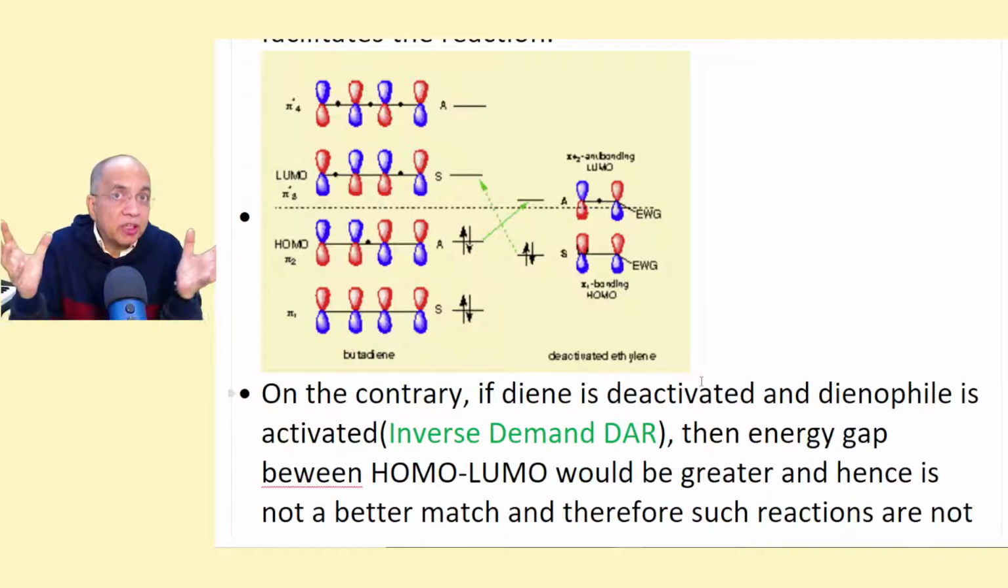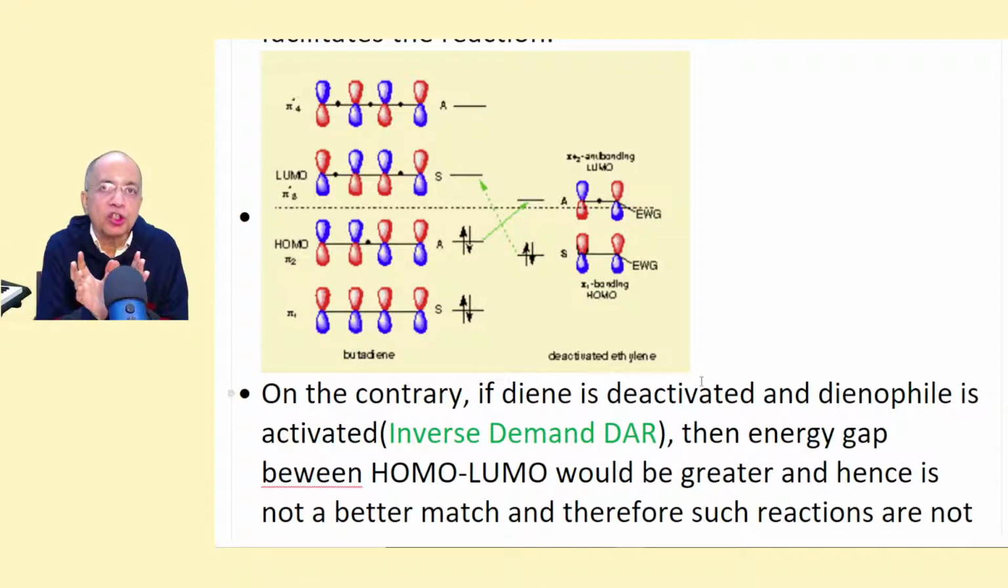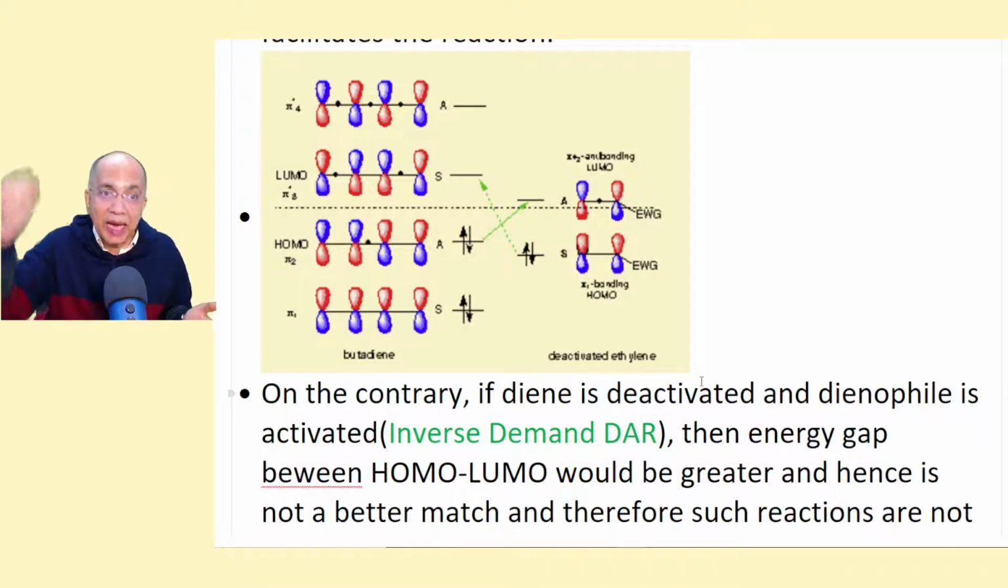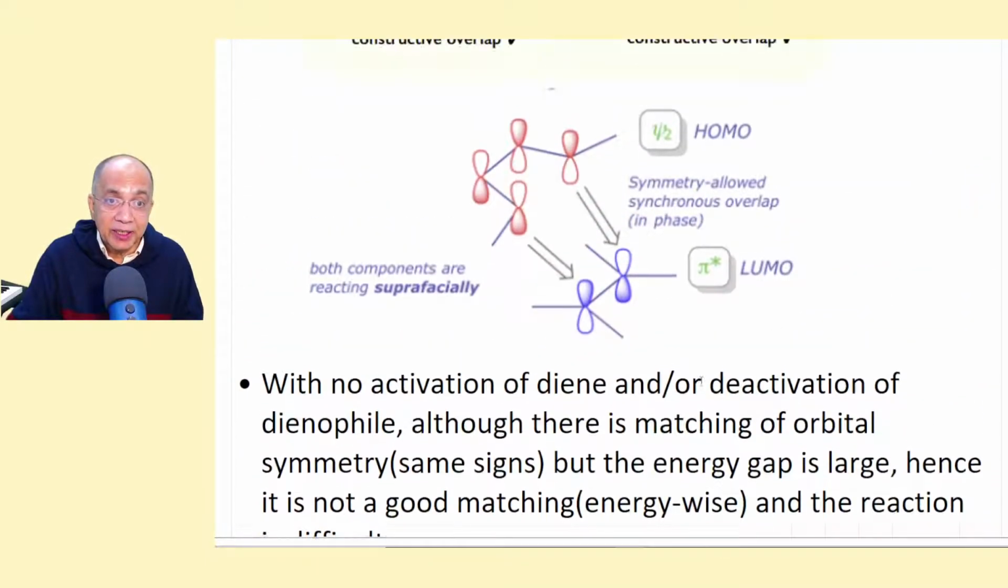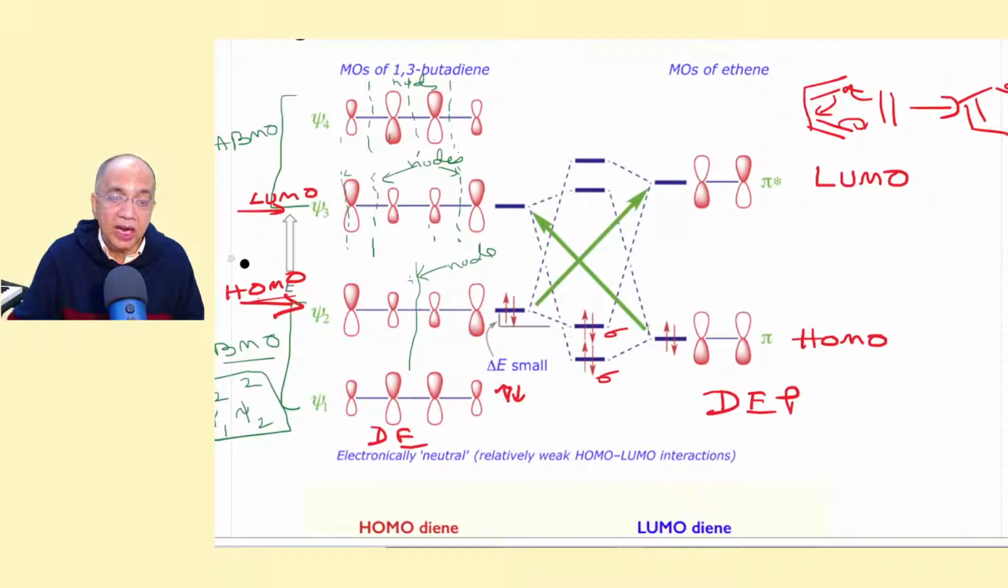So only the symmetry property of the lobes matching is not a good matching. Butadiene and ethylene, simple, unsubstituted, that also matches. But the gap I showed you here, being unsubstituted, is a very large gap. So it requires stringent conditions.